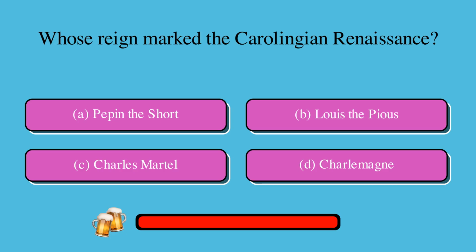Whose reign marked the Carolingian Renaissance? Is it A. Pepin the Short, B. Louis the Pious, C. Charles Martel, or D. Charlemagne? The correct answer is D. Charlemagne.